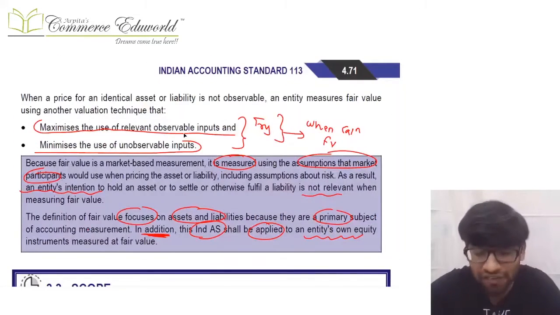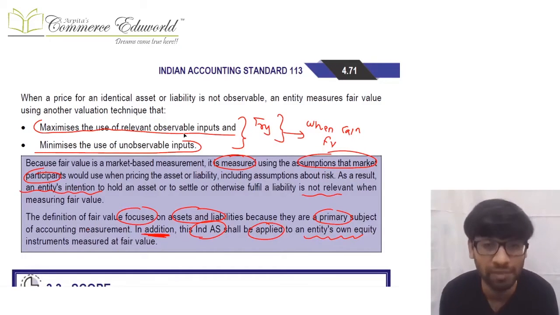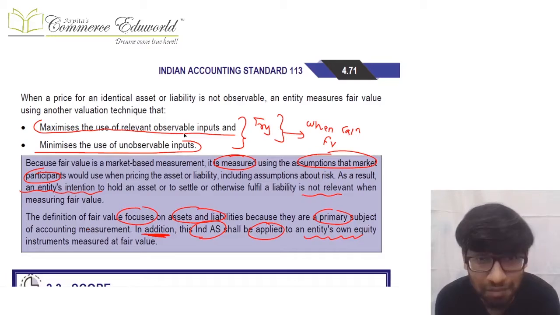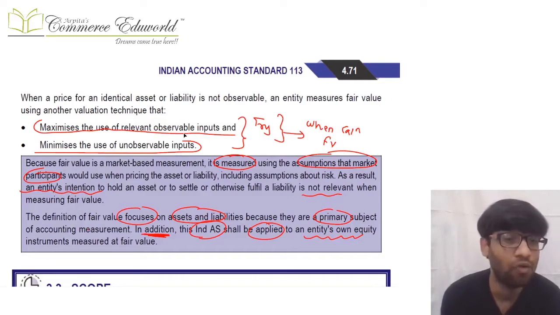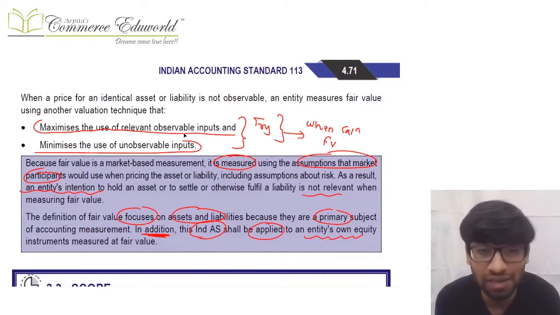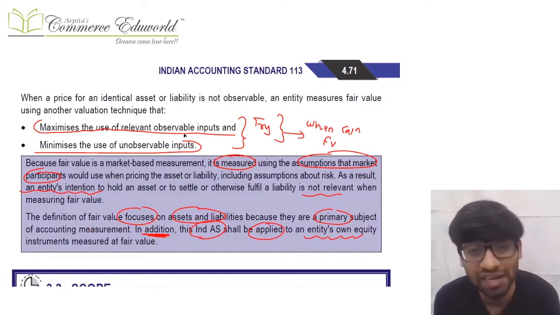Okay, and when you measure that fair value, one of the objectives which you need to keep in mind is you will try to maximize the use of observable inputs and you will try to minimize the use of unobservable inputs. Now inputs are the things which help in valuation. So when we want to calculate fair value, there will be certain inputs which will help us to calculate that fair value. If it's an observable input, means it is taken from the market data which is readily available for the market participants. Example, quoted price of the shares, so that is readily available in the market, or else it can be credit ratings etc.